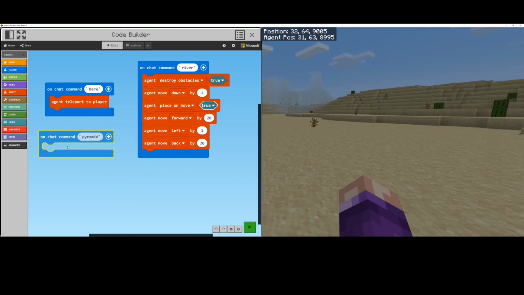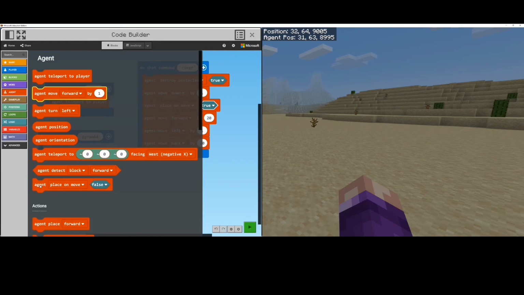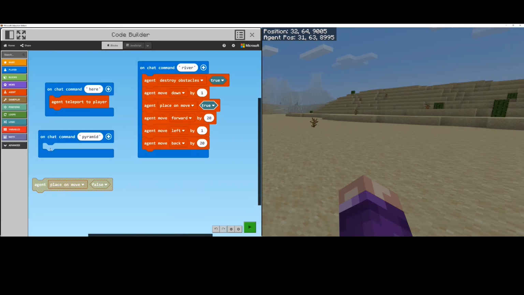Okay, so we said before that the bottom of the pyramid is a square. So we know how to get our agent to build a square using blocks because we've done it so many times before. We're going to get our agent to place on move. Agent place on move true.